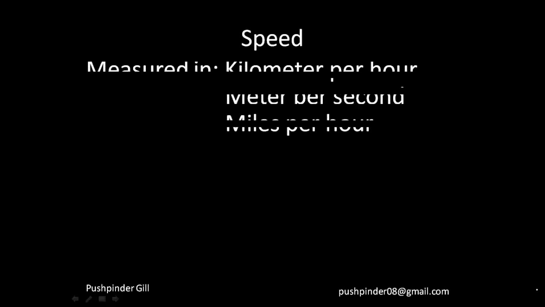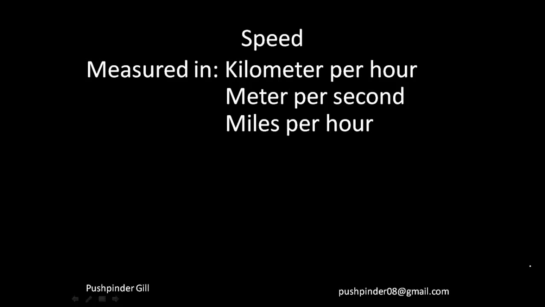Speed is measured in kilometers per hour, and it's measured either in meters per second or miles per hour. Most of the time you'll be required to convert kilometers per hour into meters per second. There's a way here: 1 kilometer is equal to 1000 meters, and 1 hour is equal to 3600 seconds.